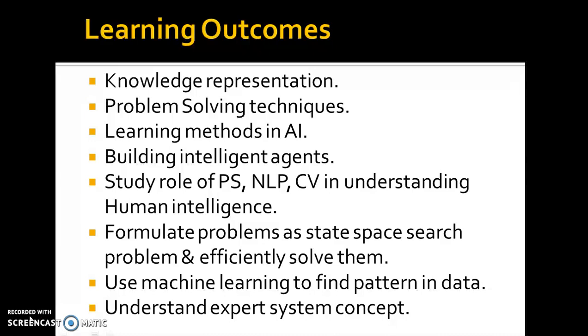Learning methods in AI. What types of learning are there? Active learning, and then there are different kinds of learning like supervised, unsupervised, active, passive, and all. Building intelligent agents, that students will be knowing, because they'll be knowing about the different types of agents. Study the role of problem solving, natural language processing, computer vision in understanding human intelligence. That also we are going to discuss in this course.